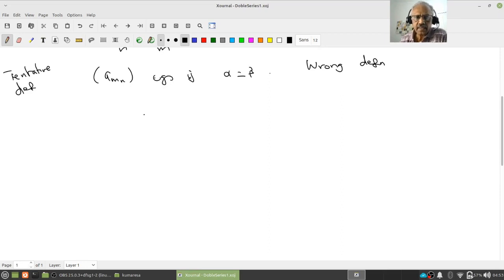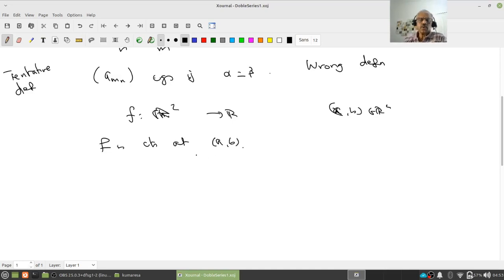Why? Let us look at a function of two variables f(x, y), f from R2 to R. Fix a point (a, b) in R2. I want to say f is continuous at (a, b). Since I know continuity of a real-valued function of a real variable, I may be tempted to look at the limit as it goes this way and this way.